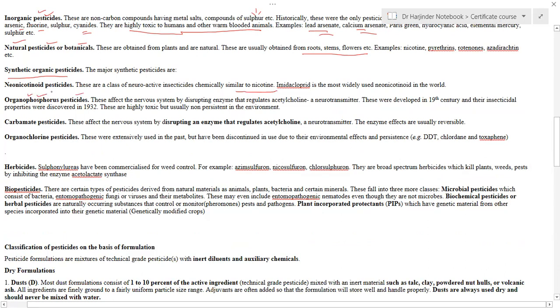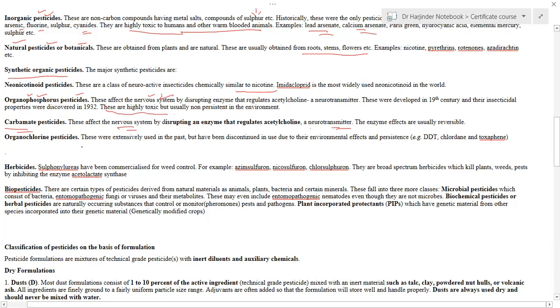These organophosphate pesticides mainly affect the nervous system of the target organism, and they're highly toxic in nature. Similarly, those pesticides which contain a carbamate linkage in their structure are called carbamate pesticides, and they also affect the nervous system by affecting neurotransmitters.